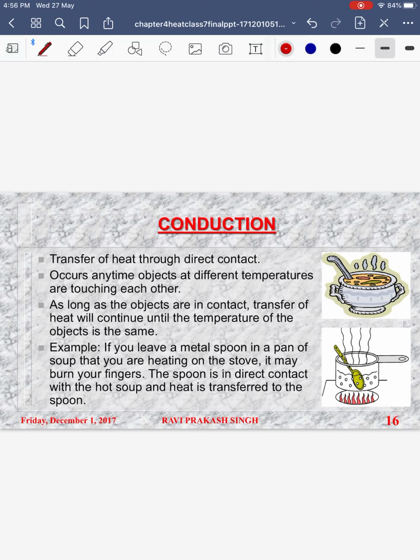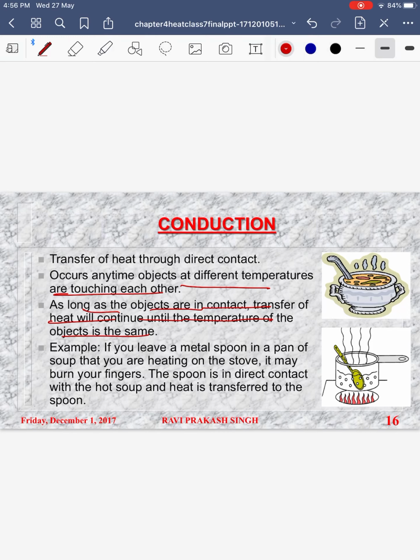Transfer of heat through direct contact occurs anytime objects at different temperatures are touching each other. As long as the objects are in contact, transfer of heat will continue until the objects have the same temperature. A very common example of this is that when cooking utensils are kept on the flame, the entire utensil becomes hot. In this case, heat is transferred from the flame to the utensil by the process of conduction.